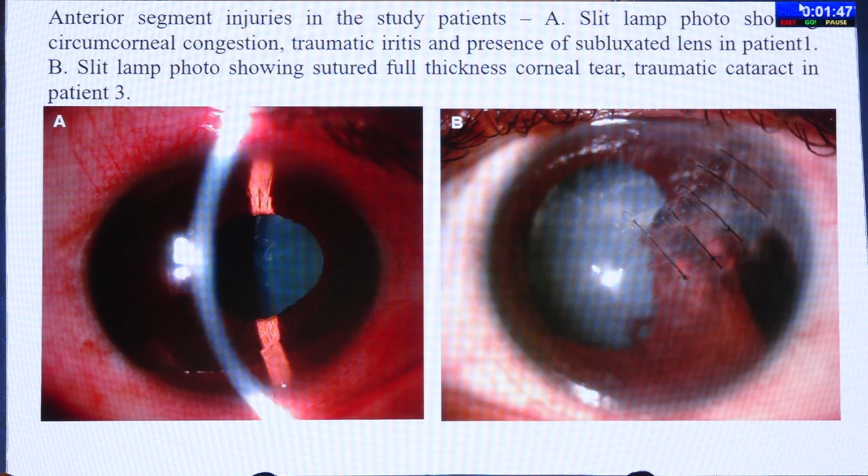So these are the anterior segment photographs. First patient showing the presence of circumcorneal congestion, traumatic iritis and presence of subluxated lens. And the second one is the resutured corneal wound.